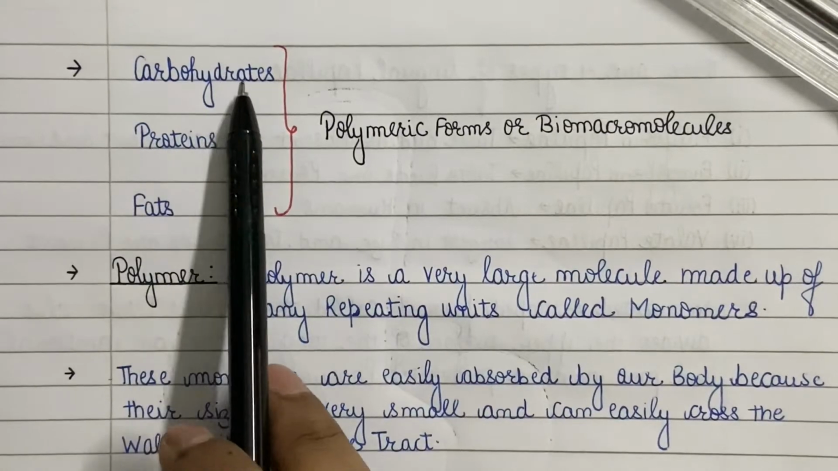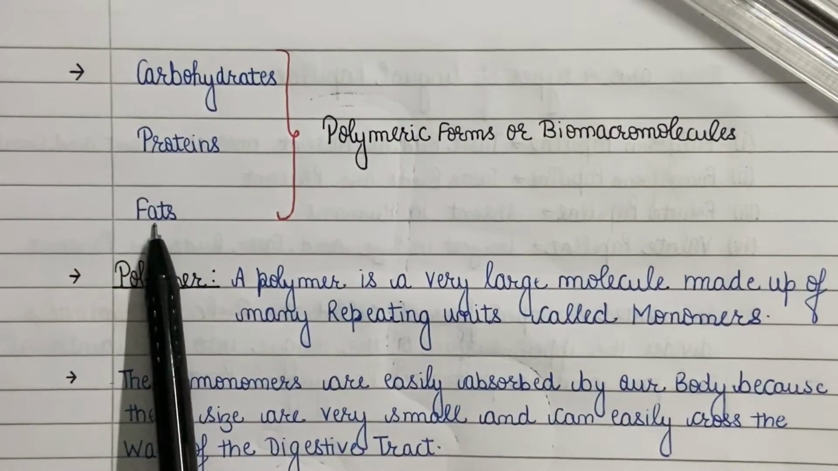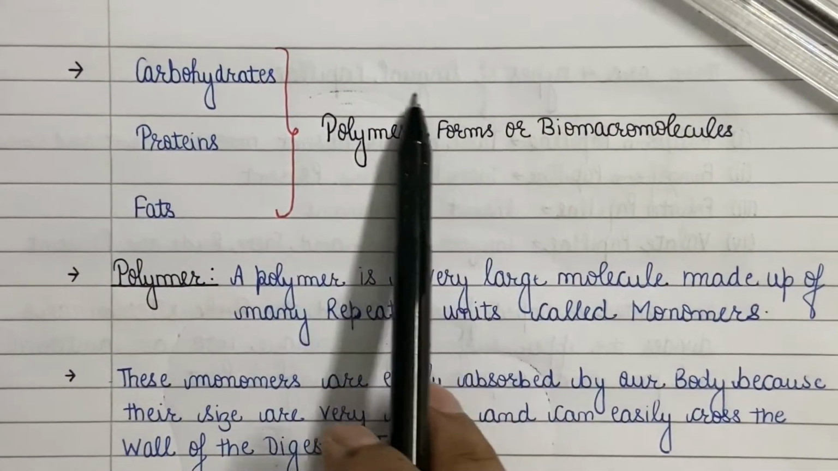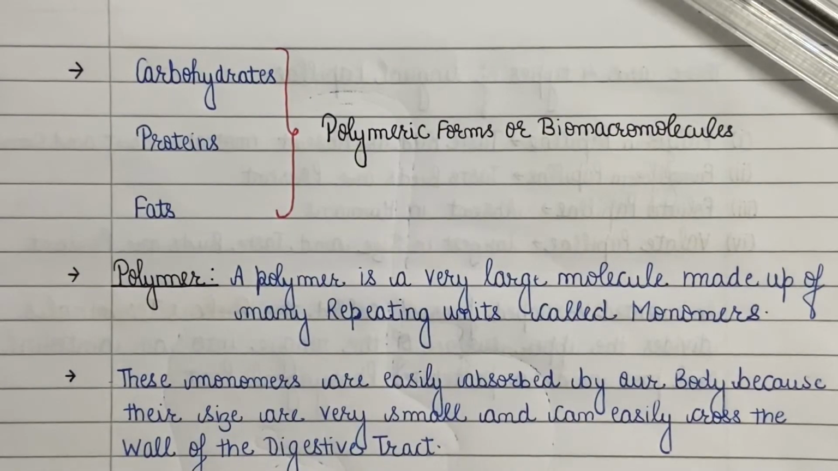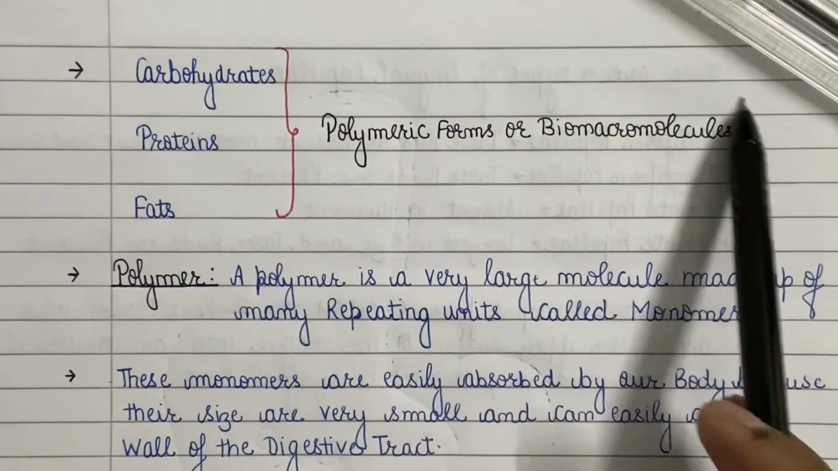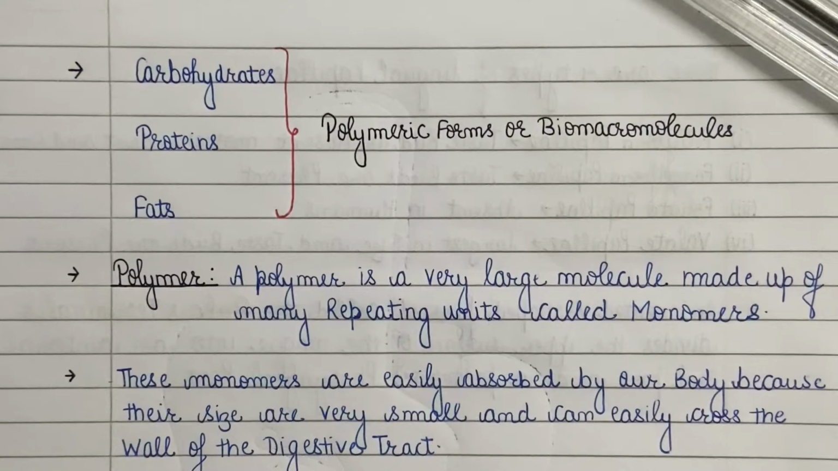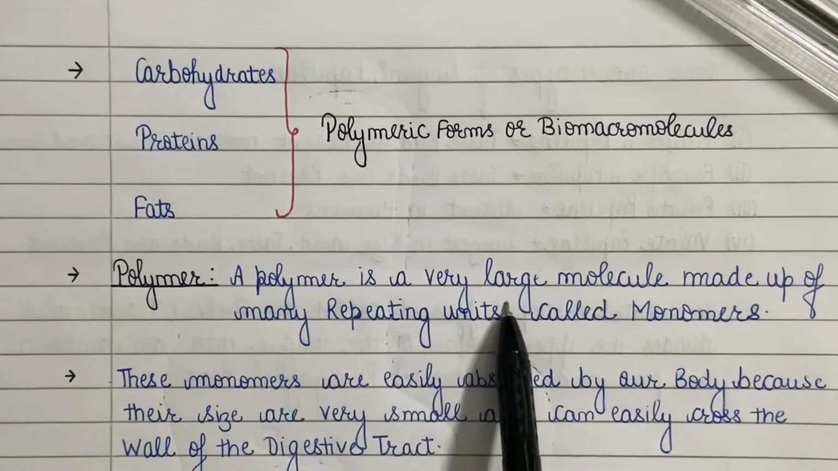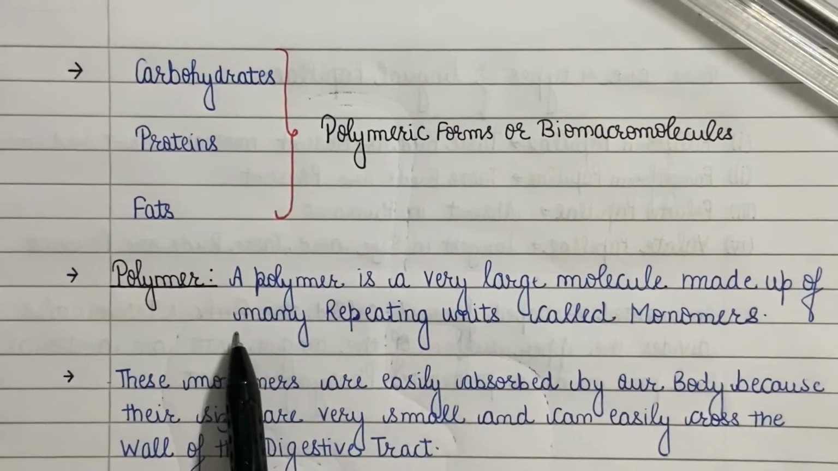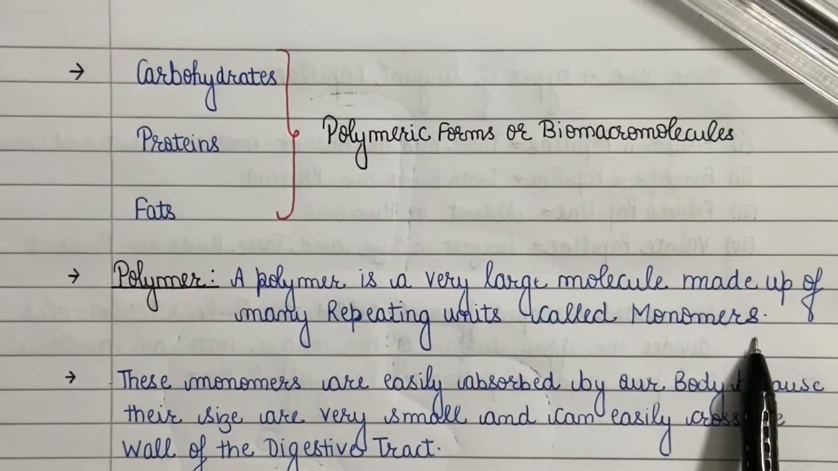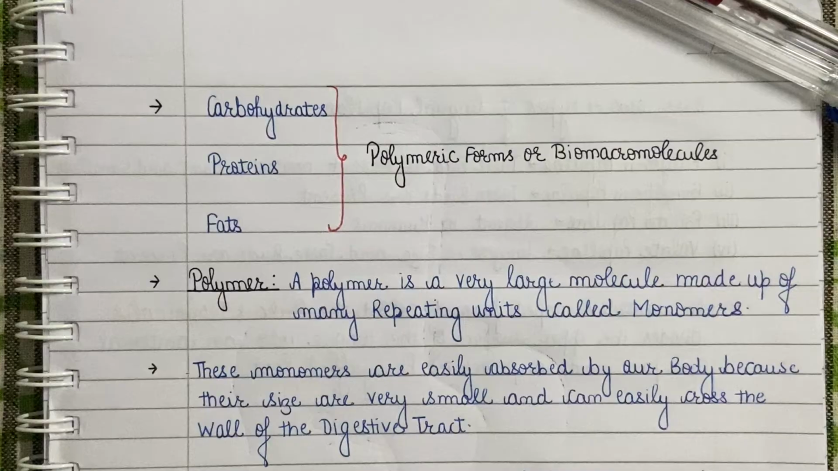So now the organic nutrients, that are carbohydrates, proteins and fat, in our food are present in polymeric form. A polymer, also known as a biomacromolecule, is a very large molecule which is made up of many repeating units called monomers. Don't worry, you are going to study about this in very depth in the biomolecules chapter.